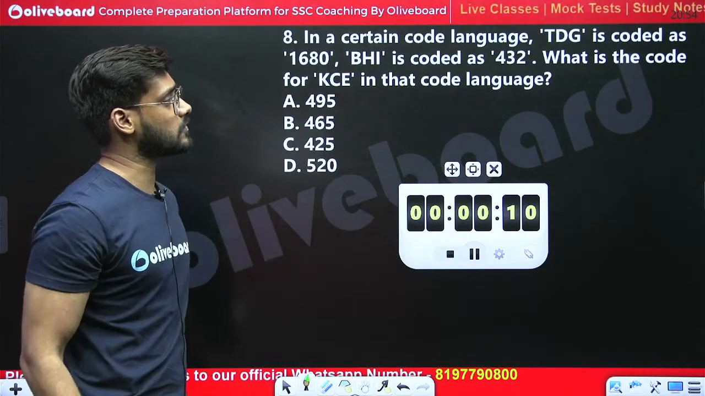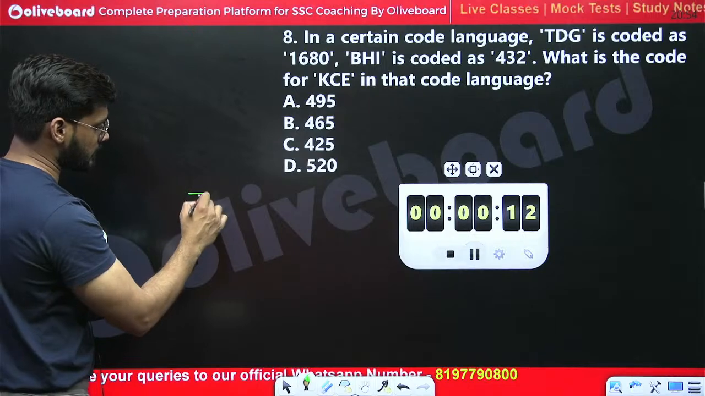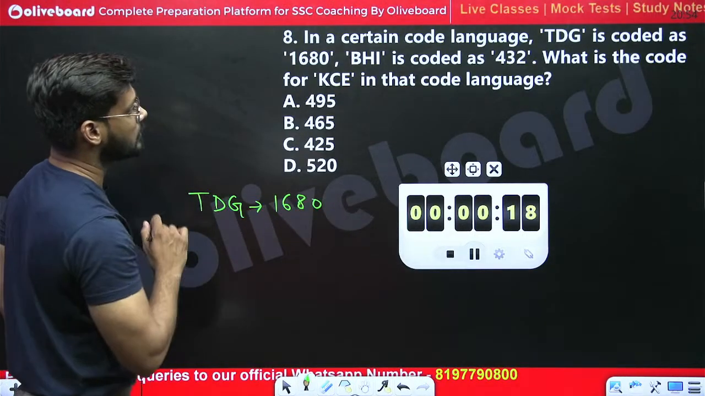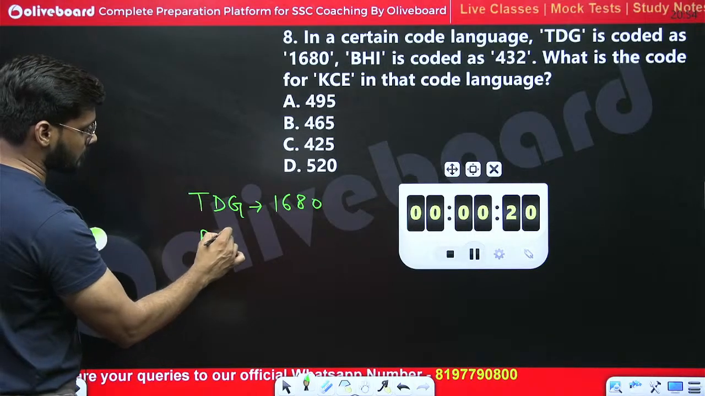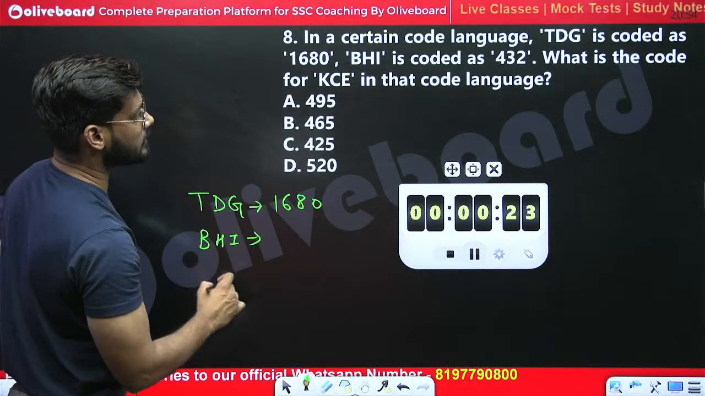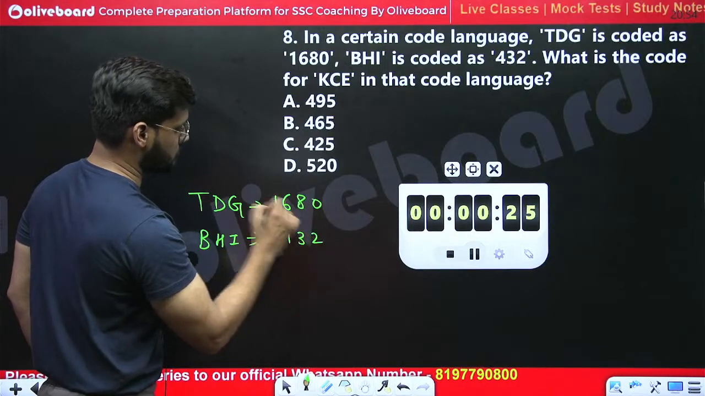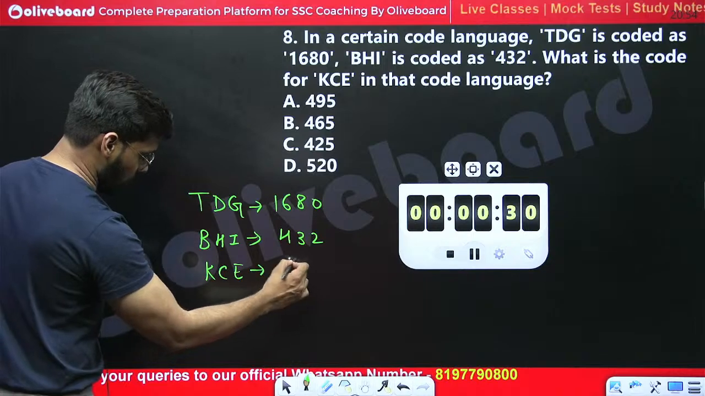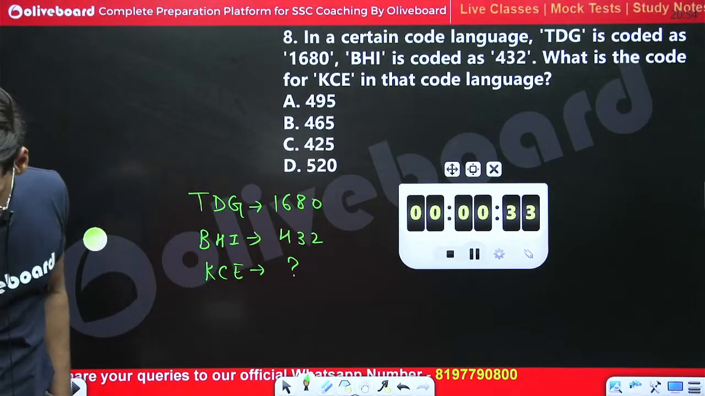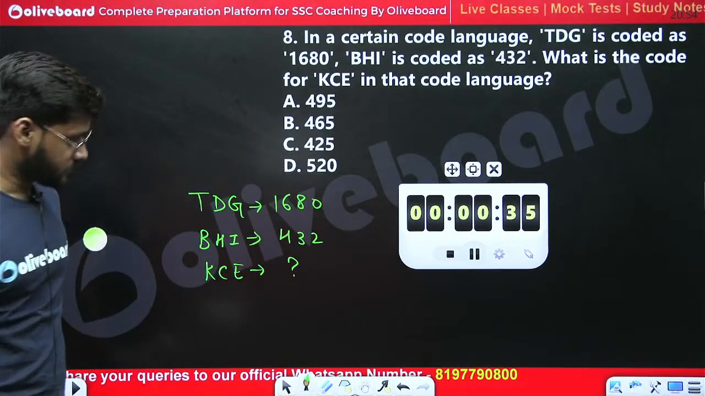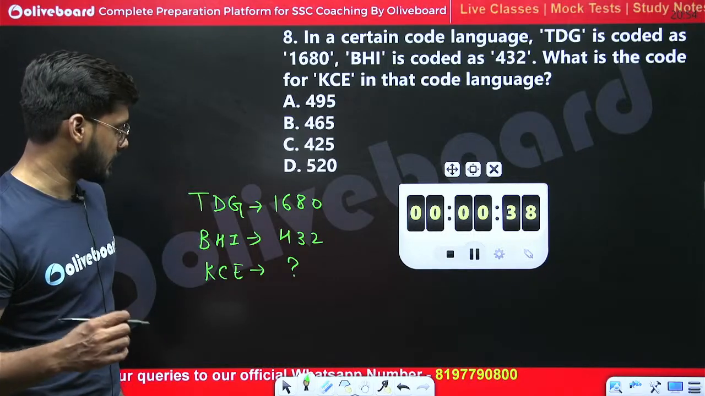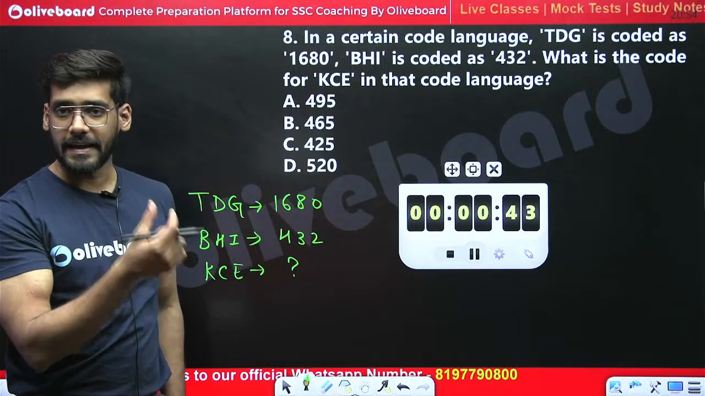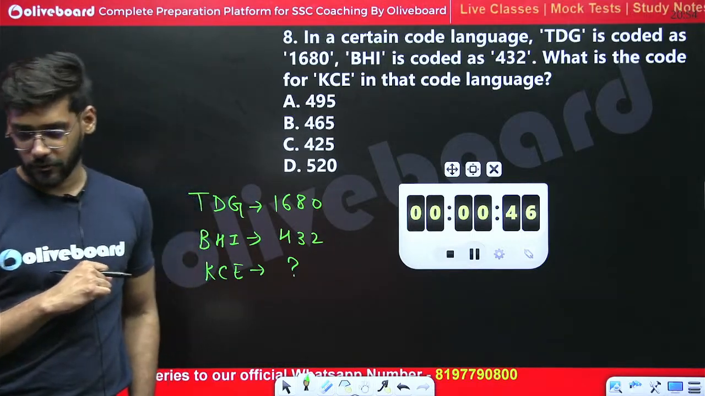Let me know the right answer. What should be the right answer for this one? If TDG is coded as 1680, BHI is coded as 432, then how will you code KCE? What should be the right answer? Let me know.